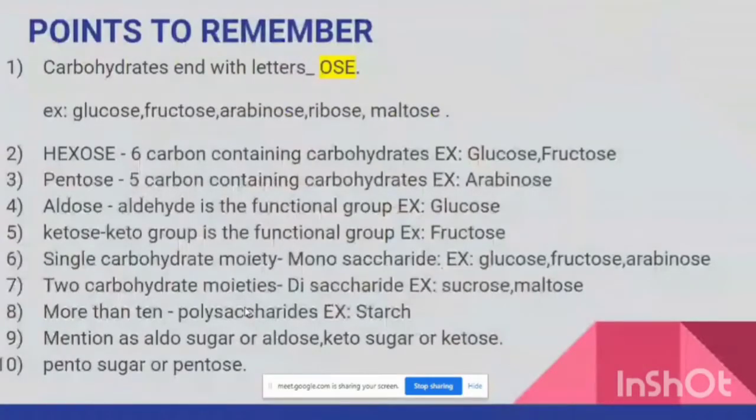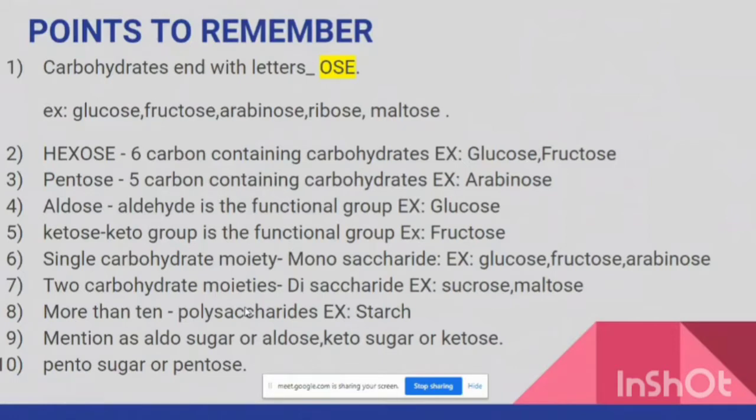These are the basic points which we generally discuss in all the classes. The basic points to remember are that carbohydrates end with the letters OSE, for example, glucose, fructose. Hexoses are 6 carbon containing carbohydrates, for example, glucose and fructose. Pentoses are 5 carbon containing carbohydrates, like arabinose.